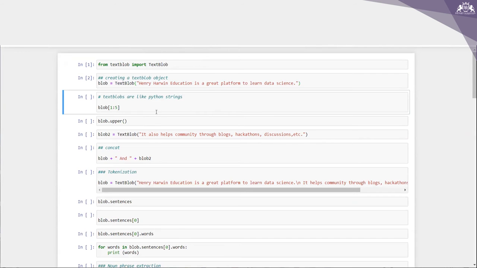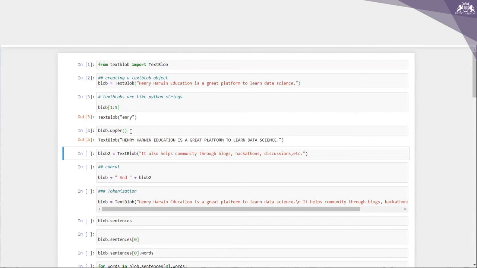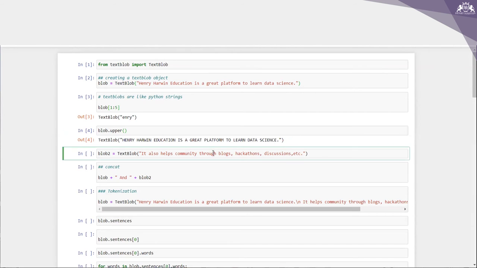When I run this, let me take 1:5, right? So what I'm getting now is basically 0, 1, 2, 3, 4, space, right? So 1, 2, 3, 4. Because I have written 1:5, it will take from 1 to 4. That's why I'm getting this as the output. In case I write it as dot upper, you can see that the entire sentence is being converted into capital letters, right?